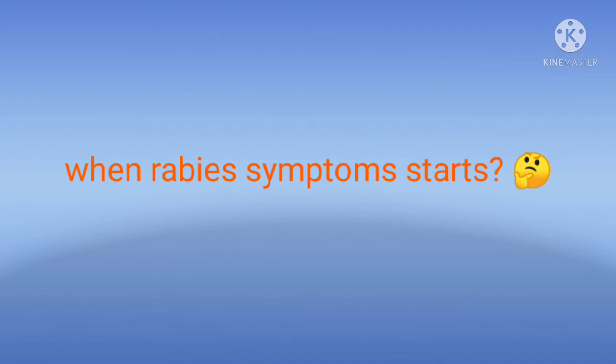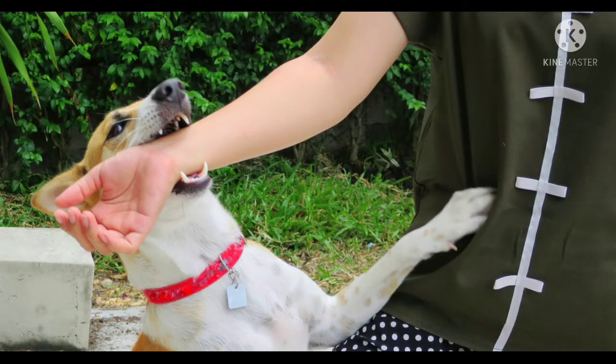When do rabies symptoms start? The first symptom of rabies can appear from a few days to more than a year after the bite happens. At first, there is a tingling, pricking, or itching feeling around the bite area. A person might have flu-like symptoms such as fever, headache, muscle aches, loss of appetite, nausea, and tiredness.